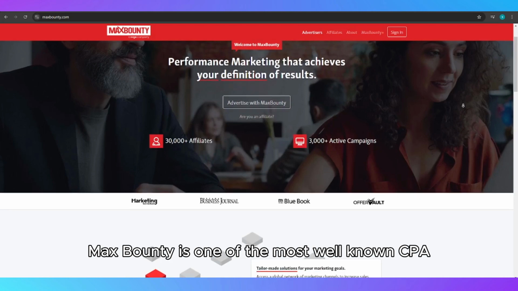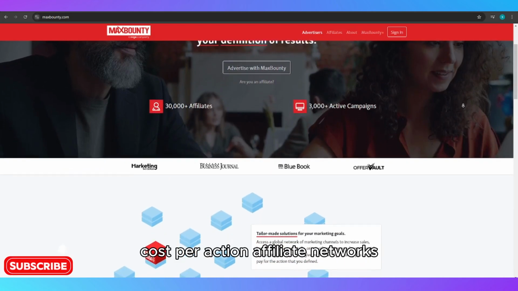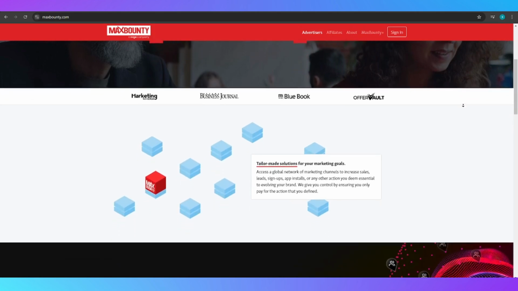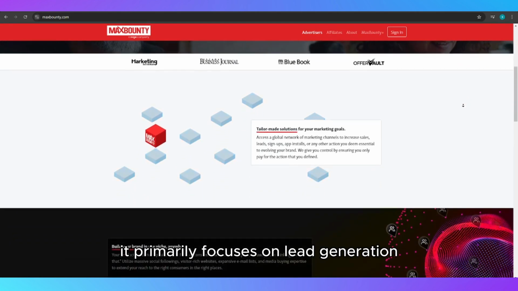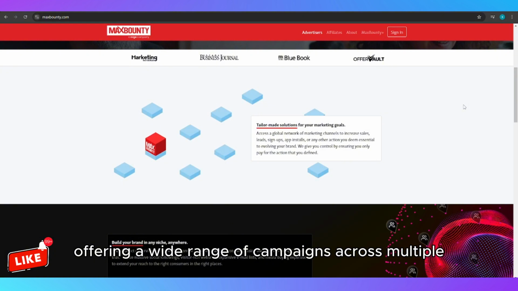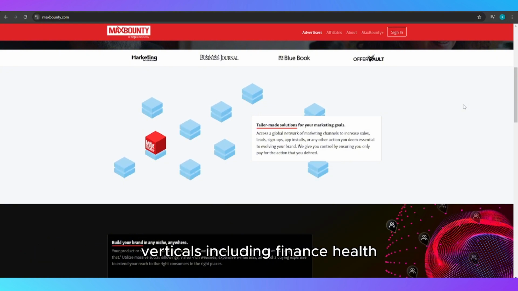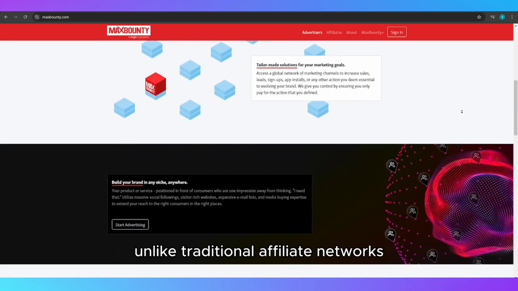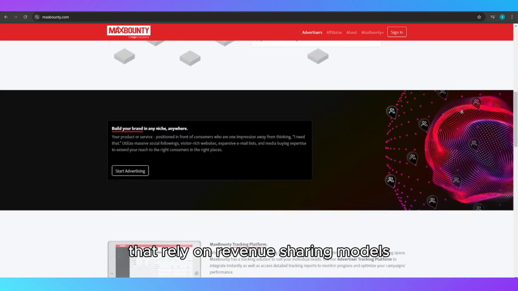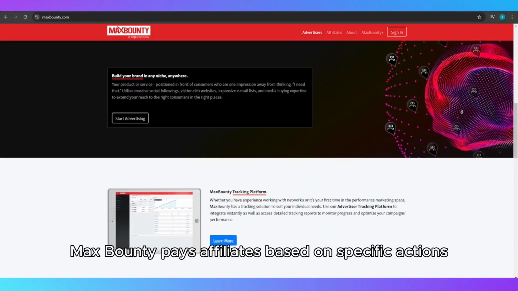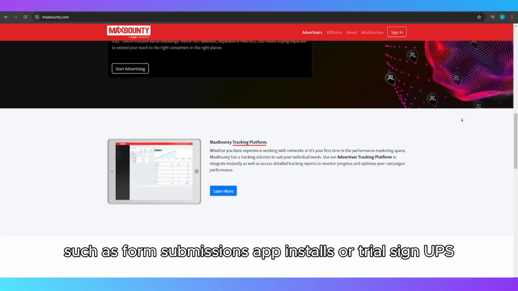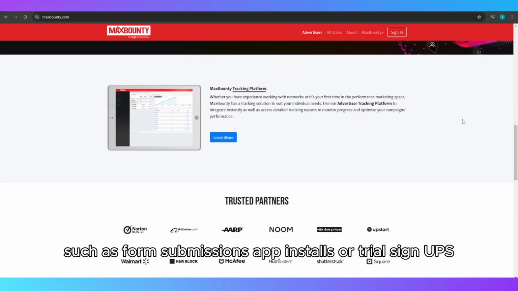MaxBounty is one of the most well-known CPA (cost-per-action) affiliate networks, catering to both beginner and experienced marketers. It primarily focuses on lead generation, offering a wide range of campaigns across multiple verticals, including finance, health, e-commerce, and sweepstakes. Unlike traditional affiliate networks that rely on revenue-sharing models, MaxBounty pays affiliates based on specific actions such as form submissions, app installs, or trial signups.